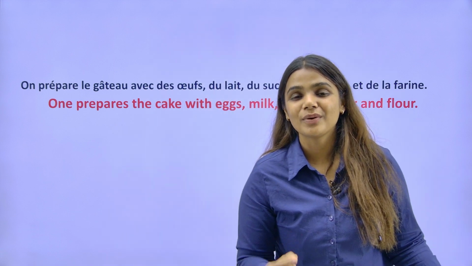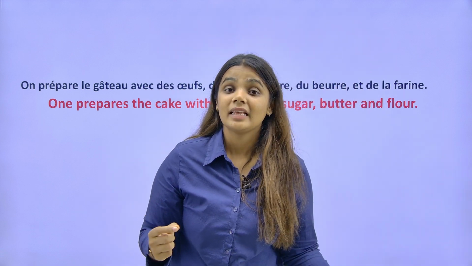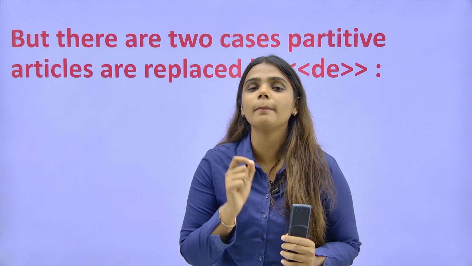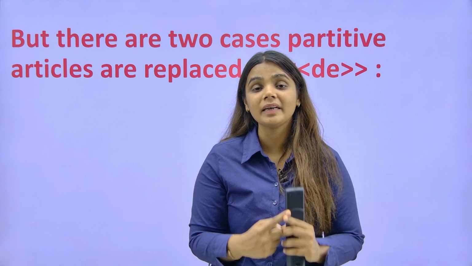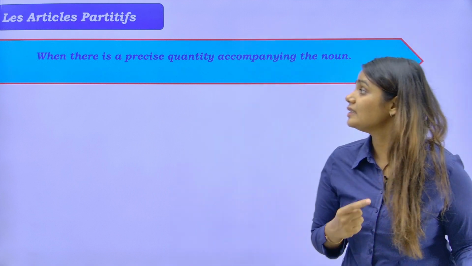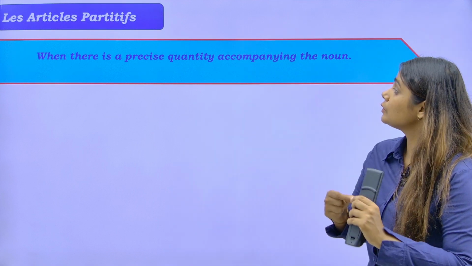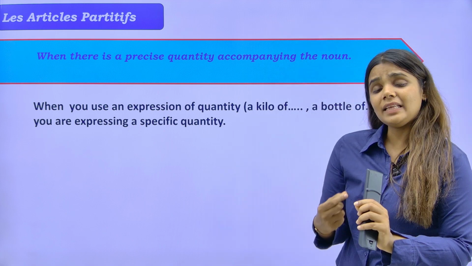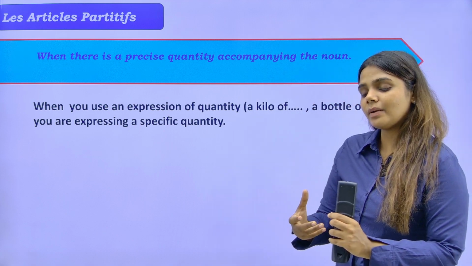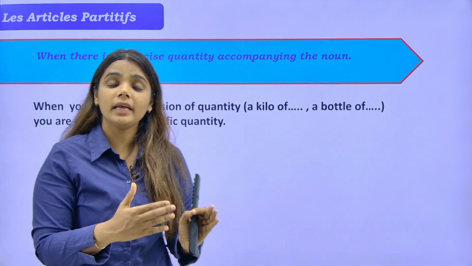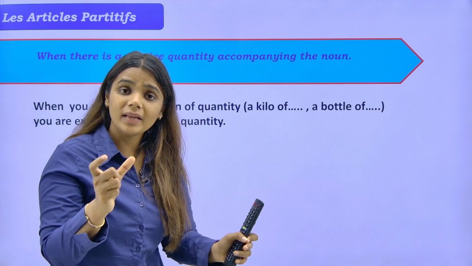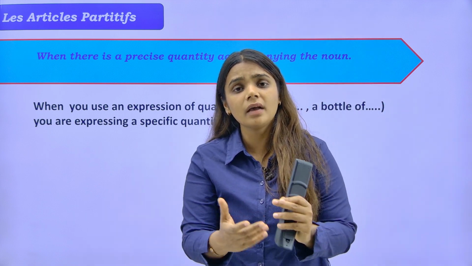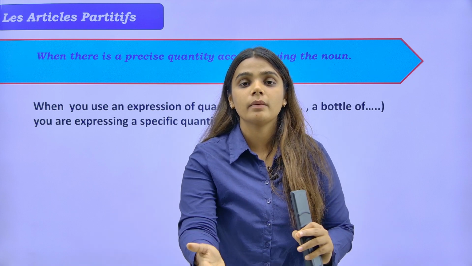Okay, so let's proceed. These partitive articles change or are replaced by de or d apostrophe in some cases. What is the first case that the partitive articles change to de? The first case says that when there is a precise quantity accompanying the noun. What do you mean by this? Let's observe. When you see an expression of quantity, for example, a kilo of, or 250 grams of something, it is a very precise quantity, right? I cannot say a kilo some tomatoes. We say a kilo of tomatoes, right? Give me 250 grams of flour.